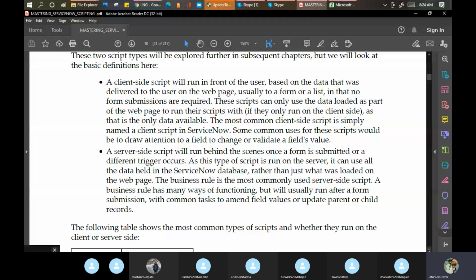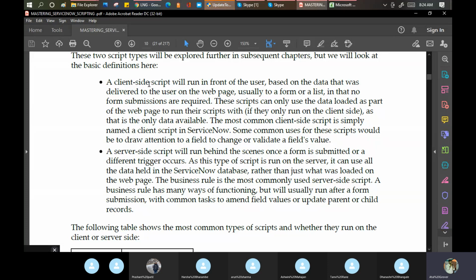Client side scripts are those scripts which execute on your web browser itself. I give you one basic example to understand this point. I am on my incident form or maybe on my admission form, and I am putting in the date of birth. I want that whenever any user puts in the date of birth, the age should be calculated and come in the next box. For that, I am doing client side scripting. On the form level, I am writing code which converts the date of birth into the number of years. That is the client side.